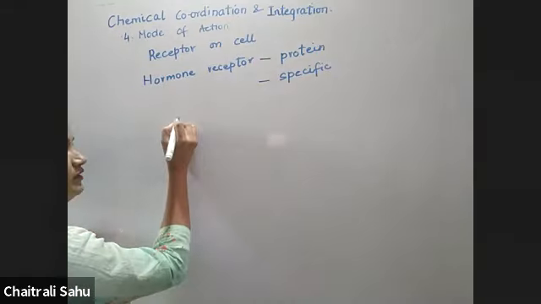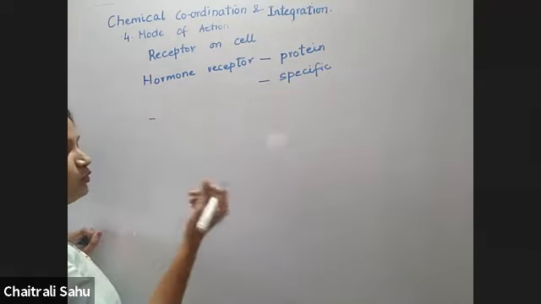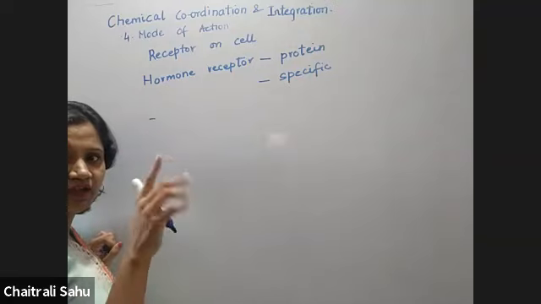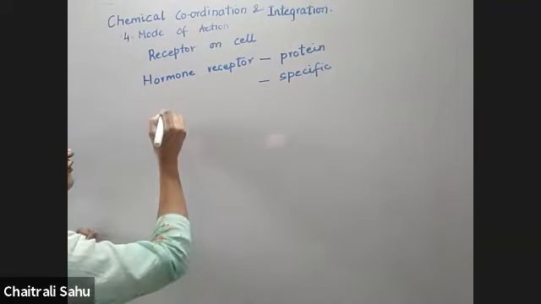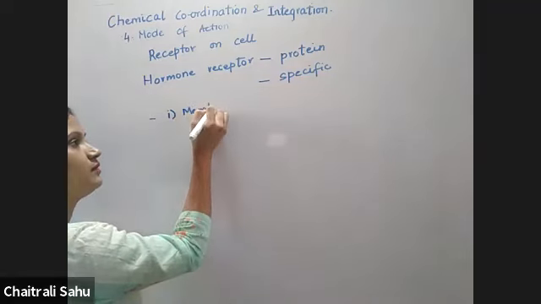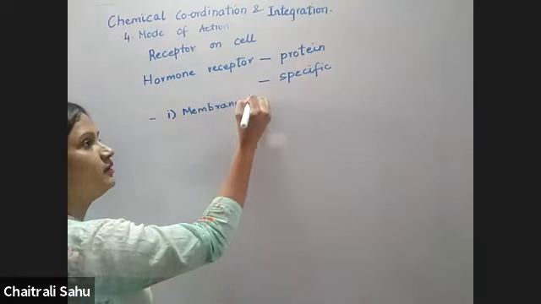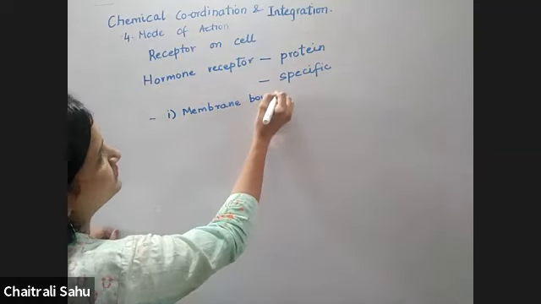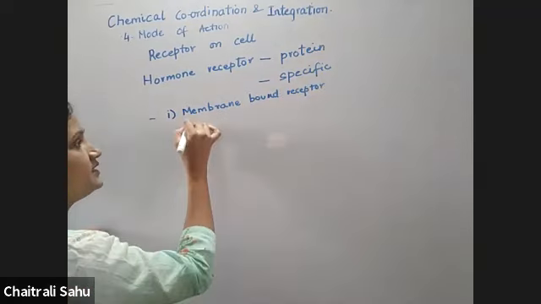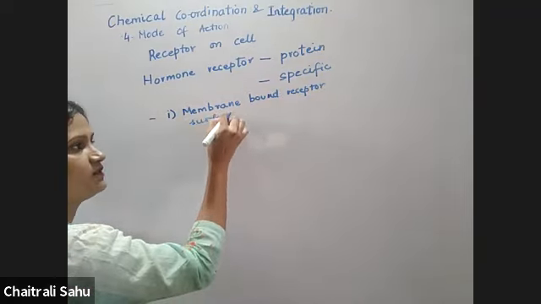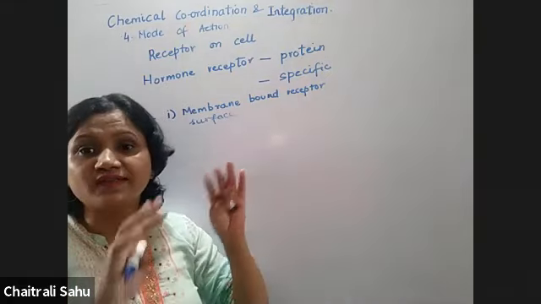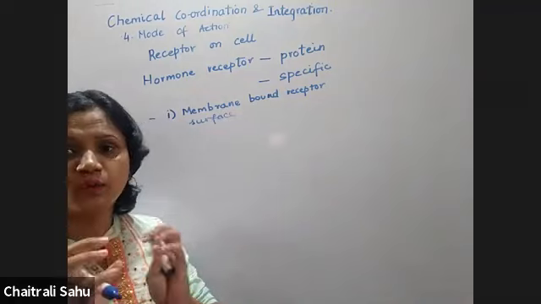And one very important, the third point over here is that there are two types of hormone receptors on the cell. एक सेल में दो तरह के receptors होते हैं. The first one being membrane bound receptors. मतलब क्या है? These receptors will be present on the surface of the cell. जो सेल होता है सेल मेम्ब्रेन के ऊपर ये प्रेजेंट होगा. So that is why it is called membrane bound. सेल मेम्ब्रेन से जुड़ा हुआ होता है.